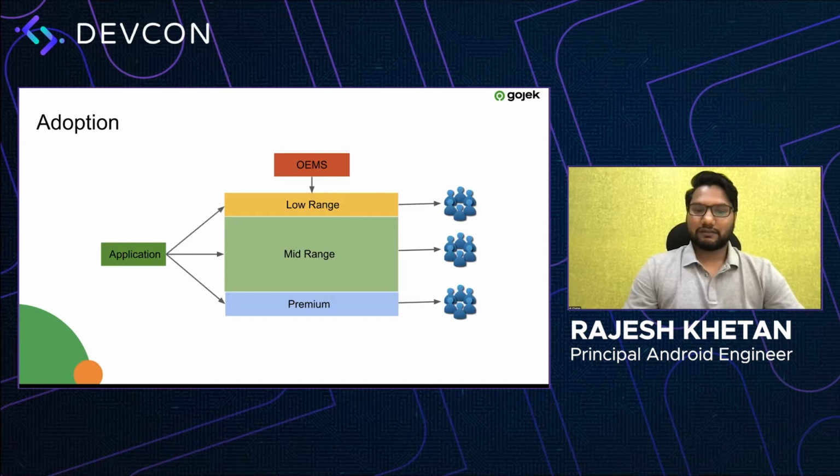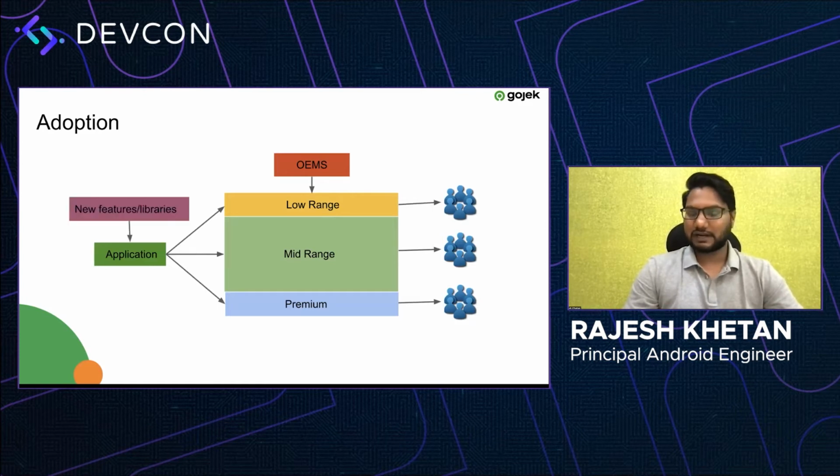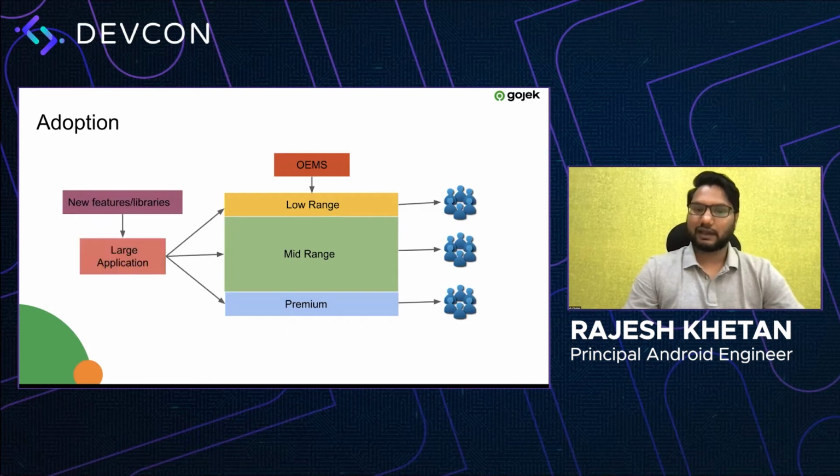So now let's say we have built an application which we target at all different ranges of devices, and it looks good. Every user is able to use our app. And then as our application becomes successful, we start adding new features, and with new features we add new libraries, and hence our application becomes large, right?